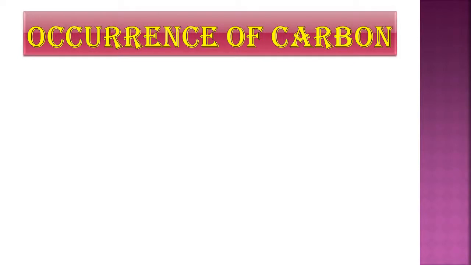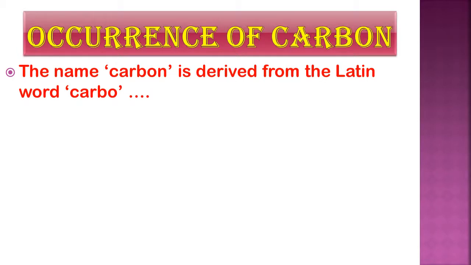So students, in our previous video we have learned about carbon. What is carbon? Carbon is a non-metallic element and it is available abundantly in nature. Now let's study the occurrence of carbon. The name carbon is derived from the Latin word carbo, and the meaning of carbo is coal. We are familiar with coal.